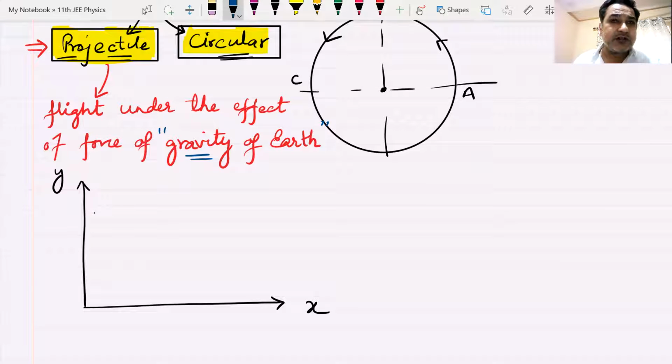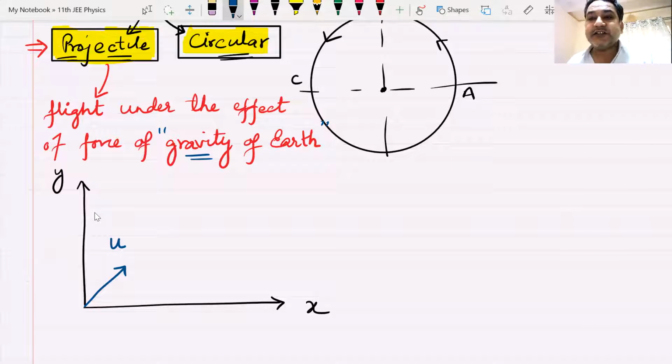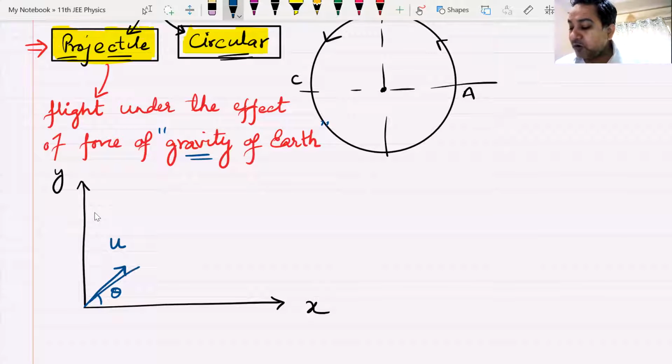How am I going to throw the ball in a different way? I am going to throw the ball like this with the initial velocity u at an angle theta. Now the ball will go up and down, yes, but it will also move forward. The motion of the ball will be something like this.